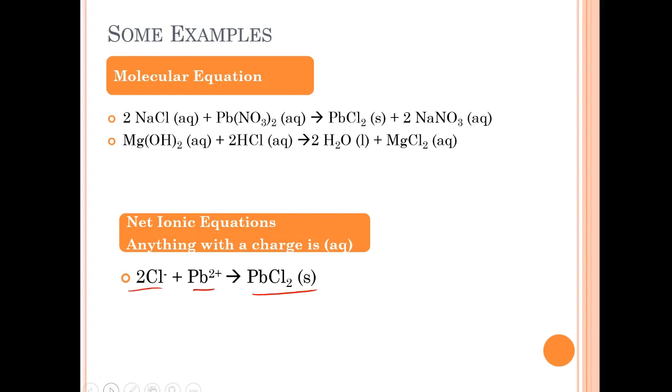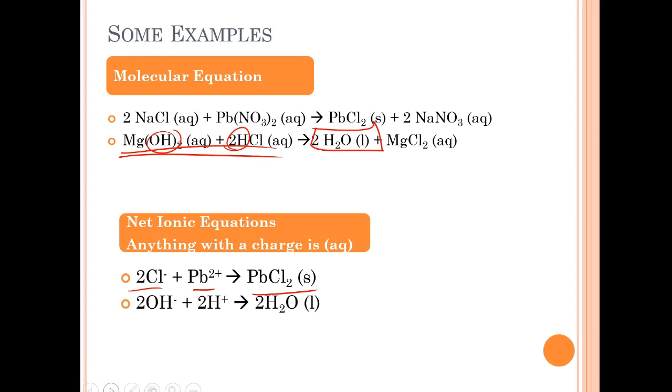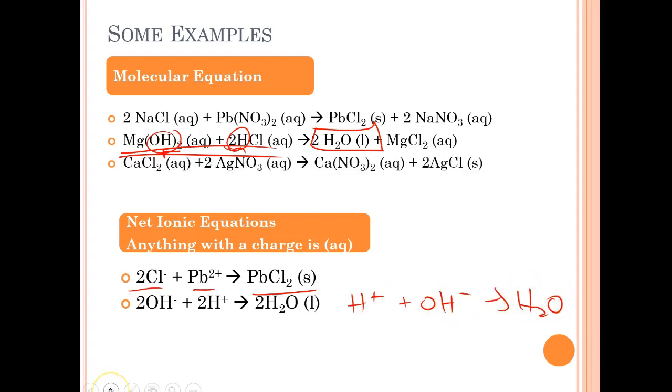So if I look at this one, I'm not worried about the solid this time, I'm worried about a liquid. Okay? And I'm going to look at the things that made the liquid on my reactant side. That would be OH and H. Okay? And so if you wrote it this way, it's 2 OHs, because there are 2 of them here, and 2 H's makes 2 waters, or you could write it as H+ and OH- makes water. You could divide everything by 2. That would be okay also.